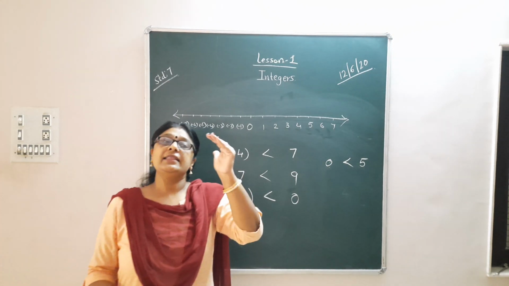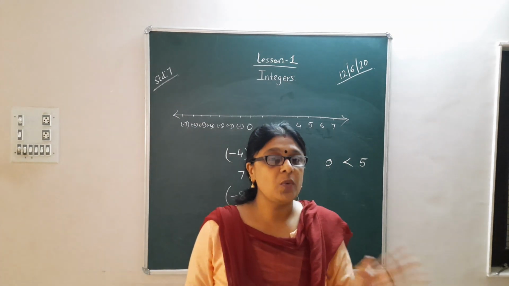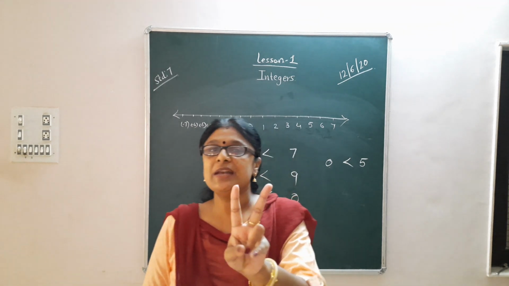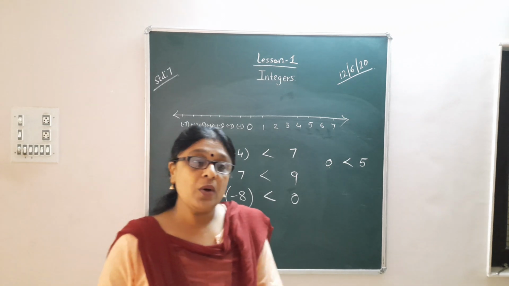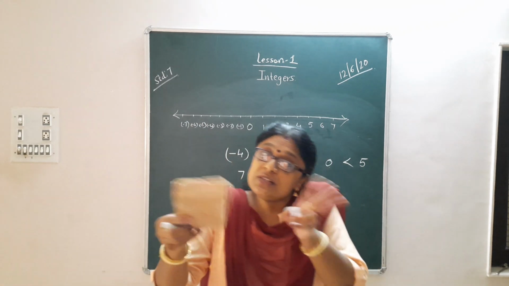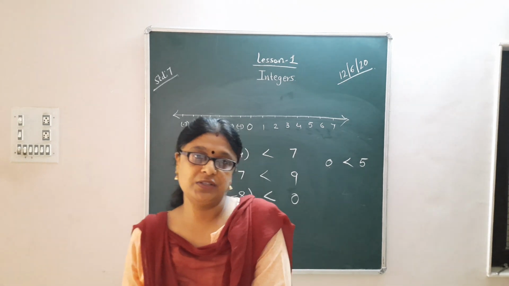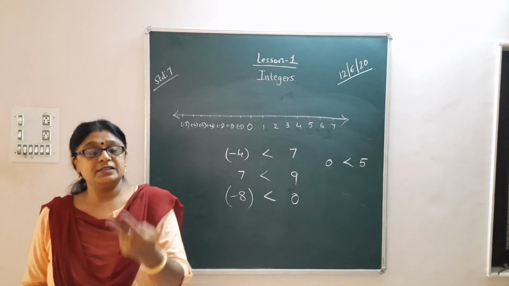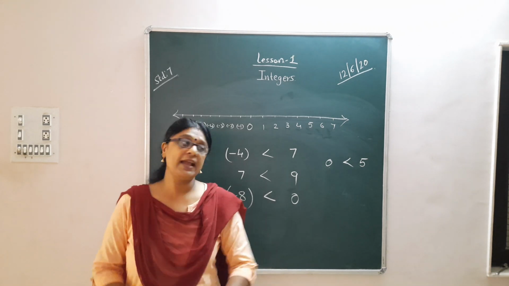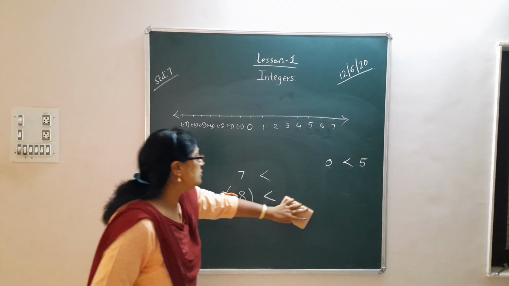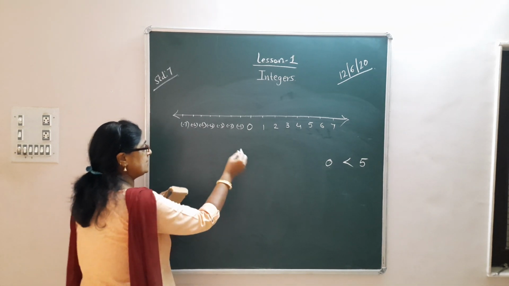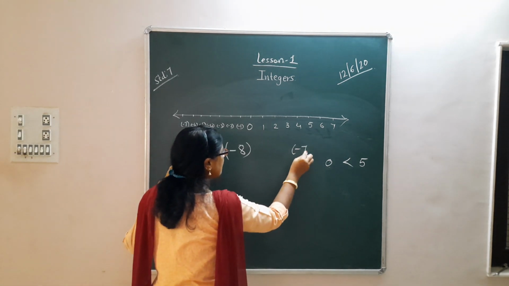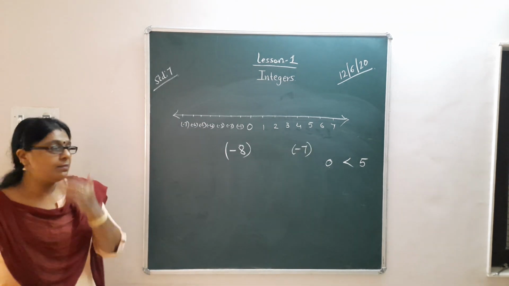The confusion will be where? When two negative numbers are given to you. When two negative numbers are given, you have to decide the opposite of positive numbers. Whatever decision is there in the positive numbers, the opposite holds in the negative numbers. One more example: -8 and -7.